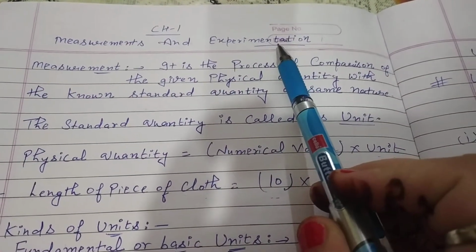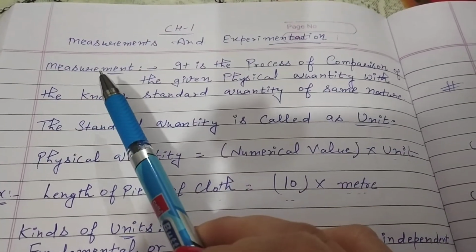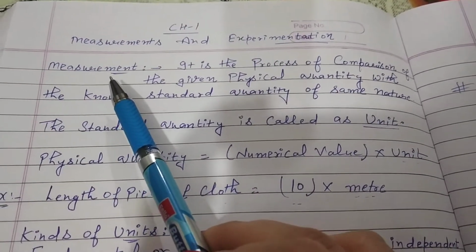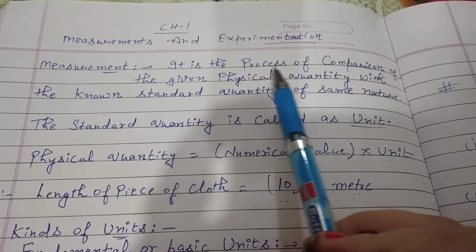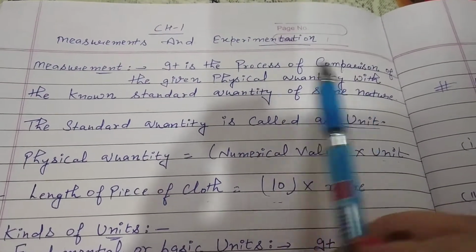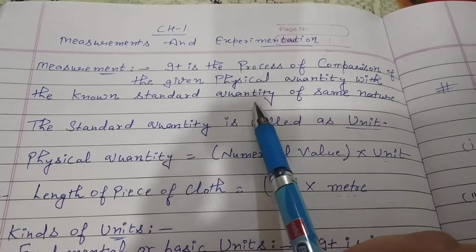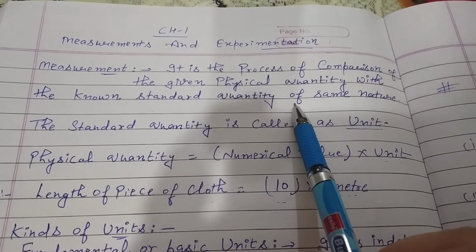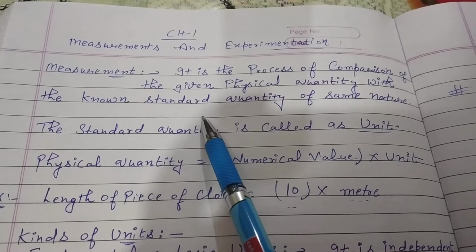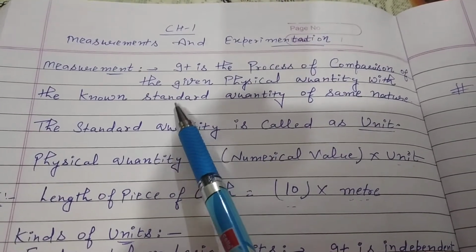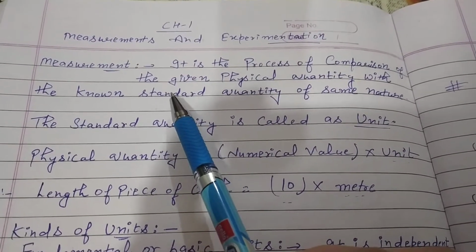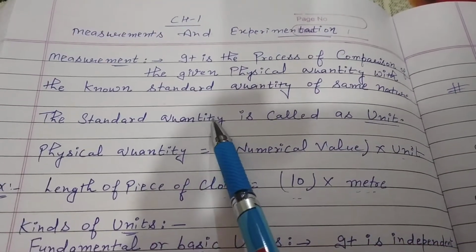So first of all, we will discuss about measurement. What do you know about measurement? It is the process of comparison of the given physical quantity with the known standard quantity of same nature. So what do you understand by this term? Measurement. That means by this term we can compare any physical quantity.